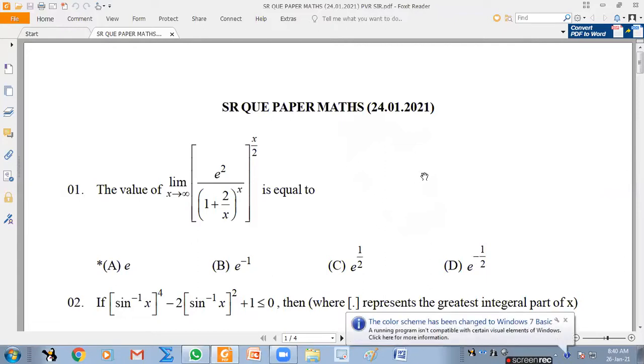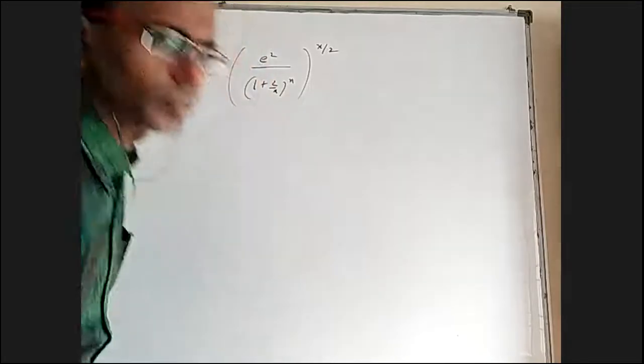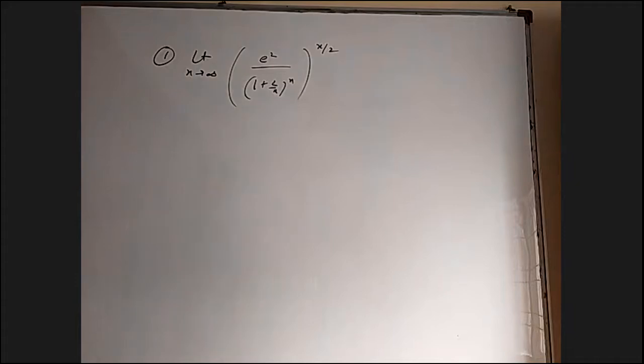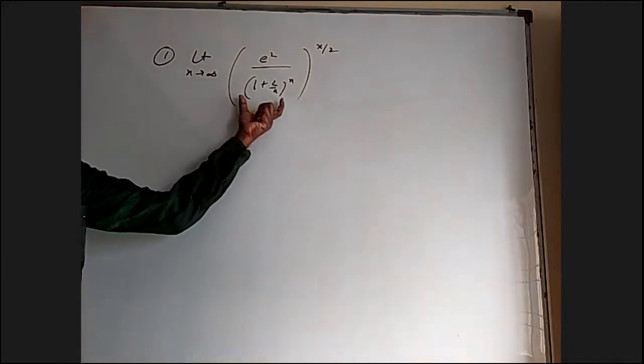The question is limit x tends to infinity of e square by (1 plus 2 by x) whole power x by 2. Now we know first of all that the limit in the denominator is e square.